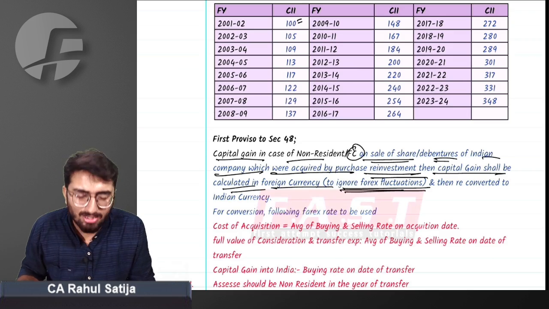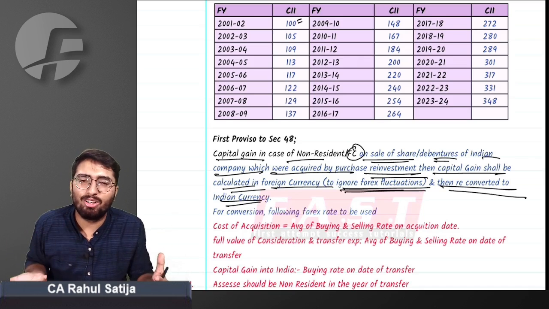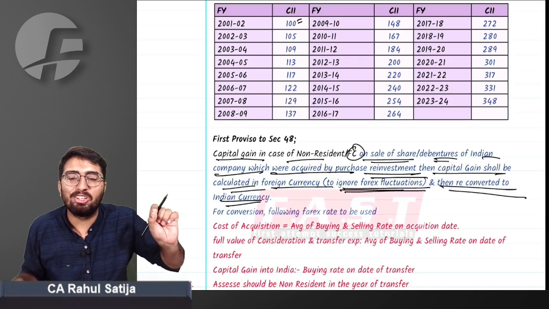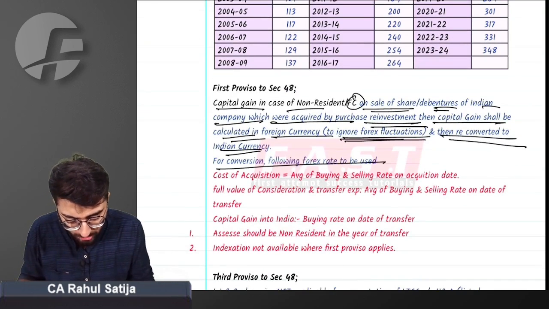So for that matter, it says every calculation will be made in foreign currency, and ultimately when capital gain is calculated, it will be calculated in dollars. So we have to convert such dollars again into rupees, and he is required to pay tax on such capital gain. For conversion, what rates to be used?